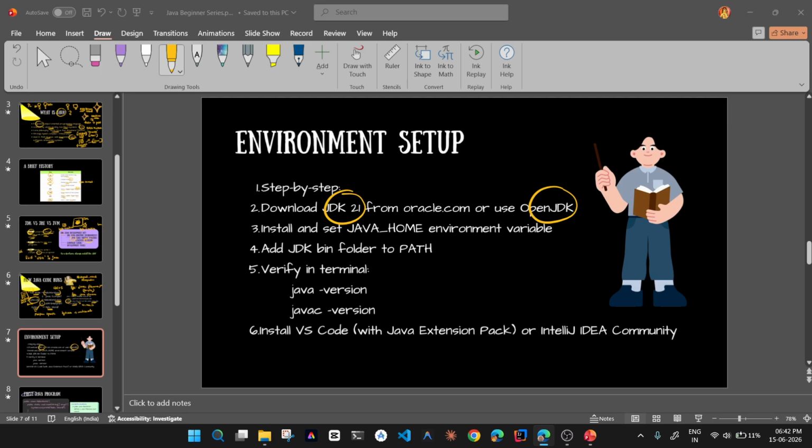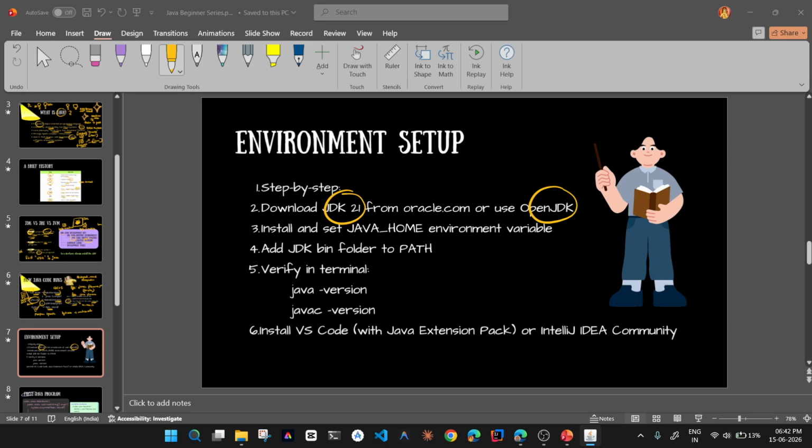I have already downloaded Java, so it will just run this. For now, I'll run it for you. I already have Java installed on my machine, so I'm just running it for you guys. Again, how to run that. Then I'll be giving the permission to download it. You can also change the destination folder where you need to download it. Just click install, and it will get installed on your platform. Just wait for it.